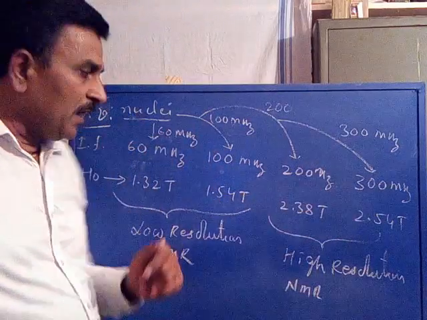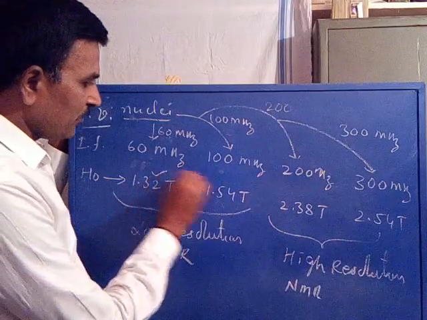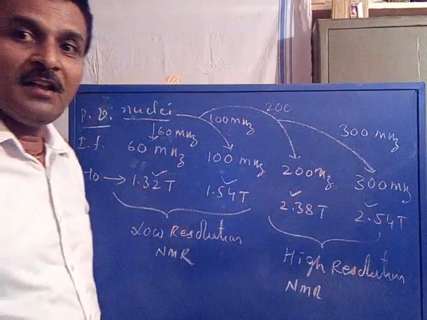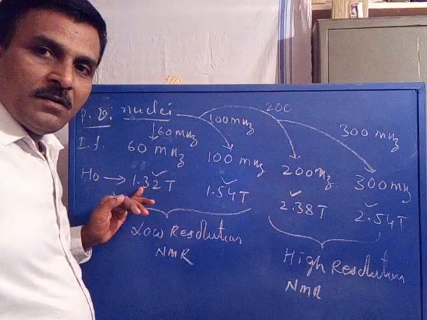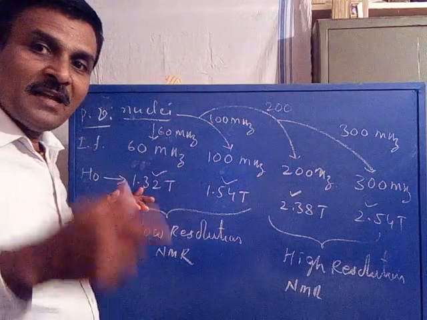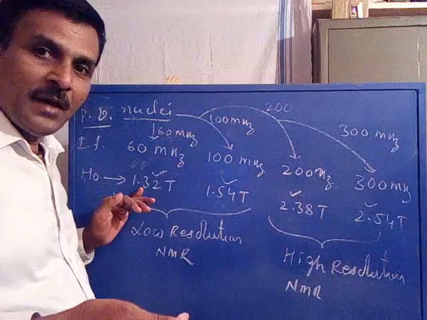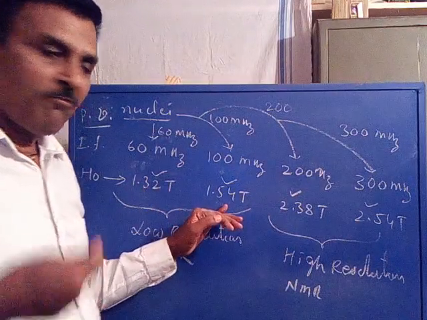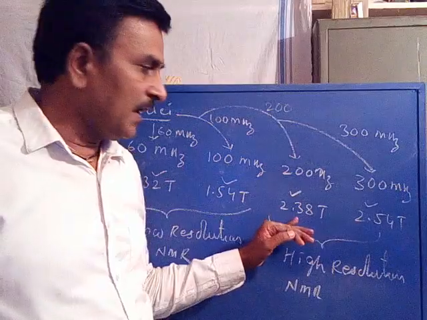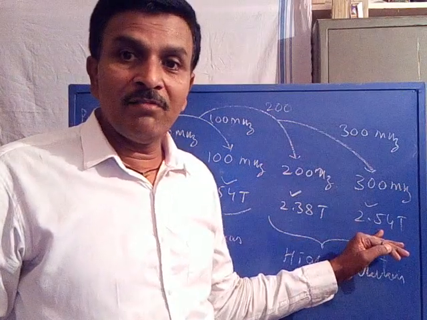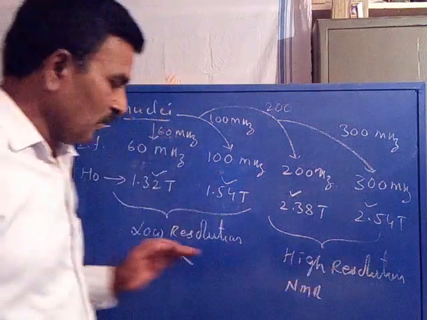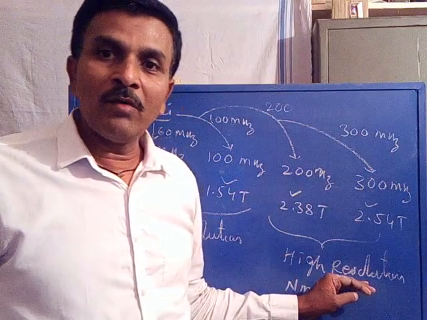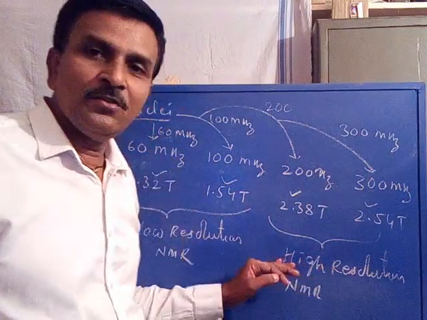How? By increasing the application of external magnetic field, increasing the field strength. When we increase the external magnetic field from 1.32 to 1.54, from 1.54 to 2.38, from 2.38 to 2.54, what happens? Overlapping signals get removed to give non-overlapped multiplets, that is high resolution.